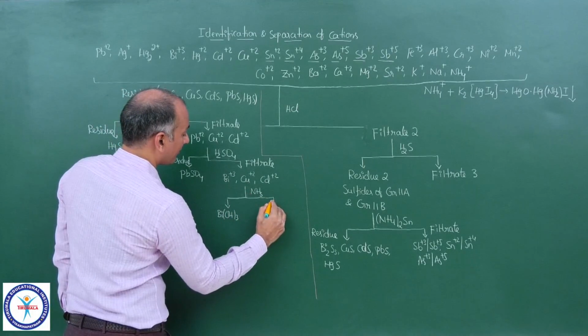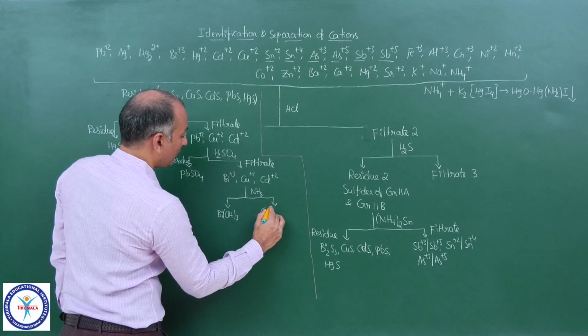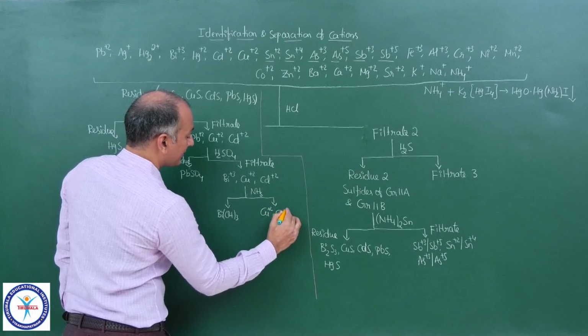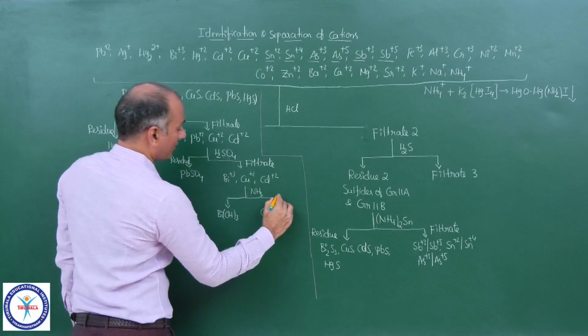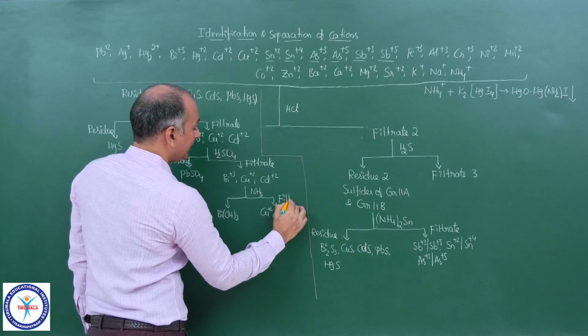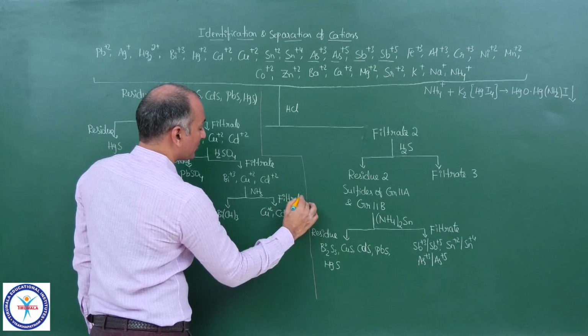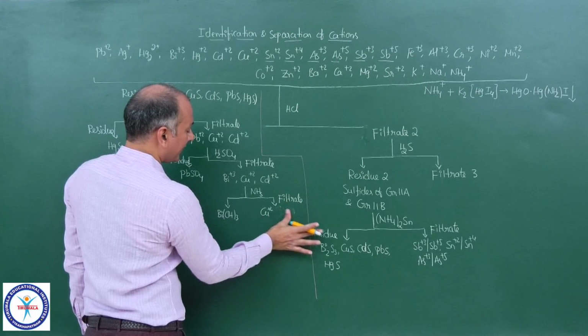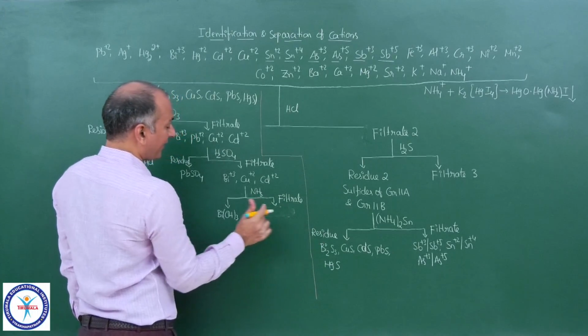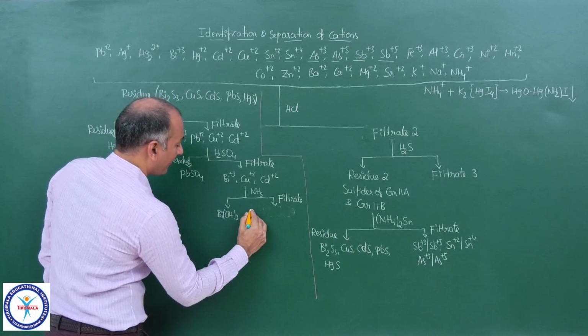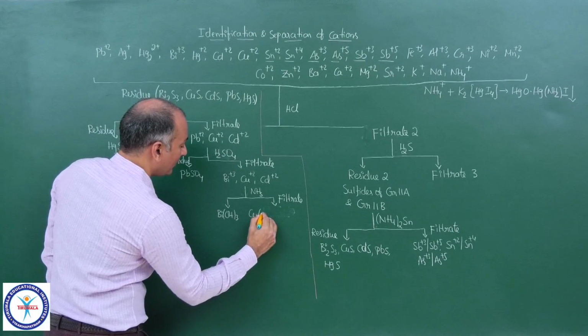And the filtrate contains Cu plus 2 and Cd plus 2. Actually Cu plus 2 and Cd plus 2, they are not in a free state because we have added ammonia.